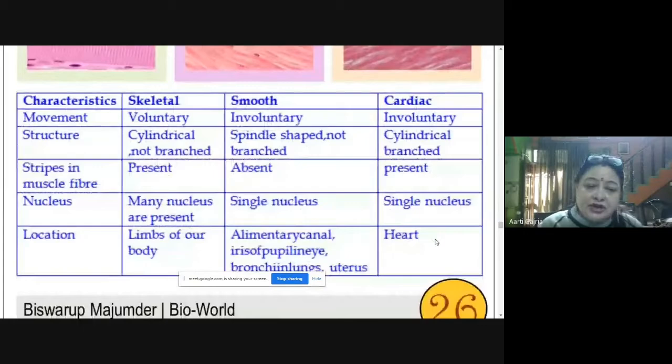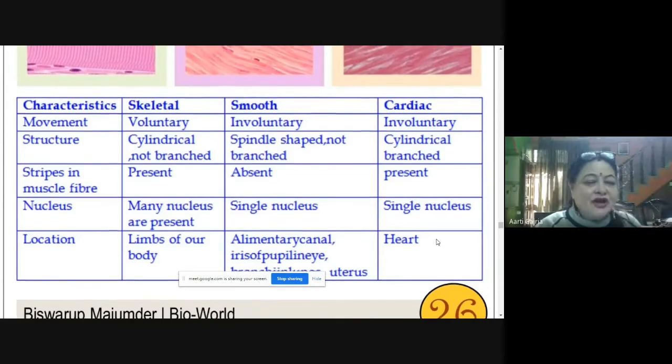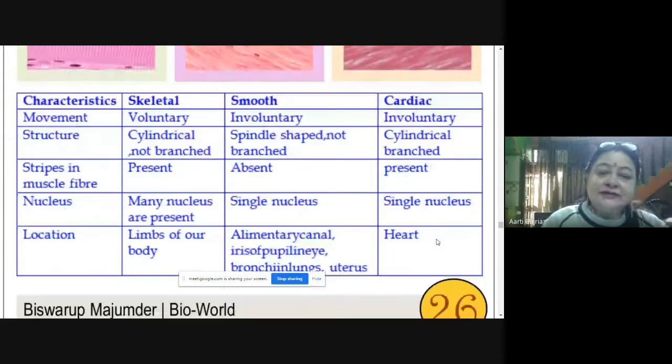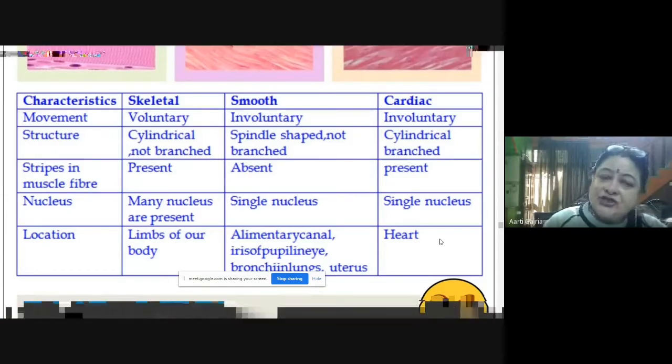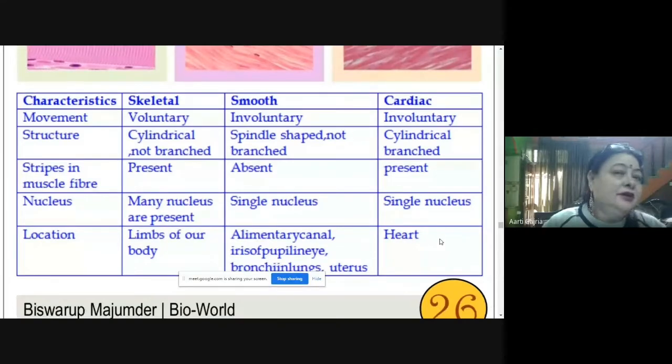If you see the location, the skeletal muscle or the voluntary muscles or the striated muscles, they are present in limbs of our body and legs. Whereas the smooth muscles are present in the alimentary canal, then bronchi, the lungs, the uterus, in these organs you will find the smooth muscles. And all these organs are functioning, they are moving, the contraction and relaxation of our lungs, the alimentary canal, the uterus, all this is because of the smooth muscles. And cardiac muscles are present only in our heart.